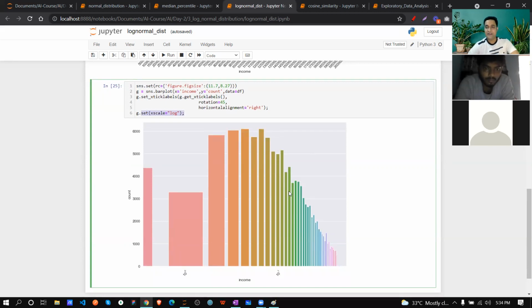So what did we learn? We learned MAD, standard deviation, mean, median, mode, IQR, percentile or quantile, and log normal distribution. Each and everything is required to understand the data, because if you just take data and put it in your machine learning model, that will not work. First, you need to clean your data. So this statistical part is very important in the whole of machine learning and deep learning.